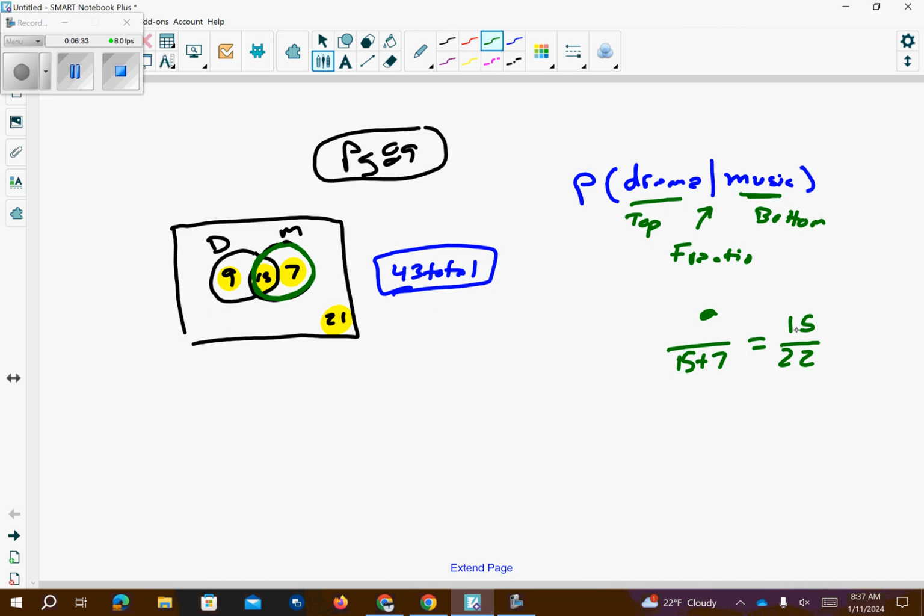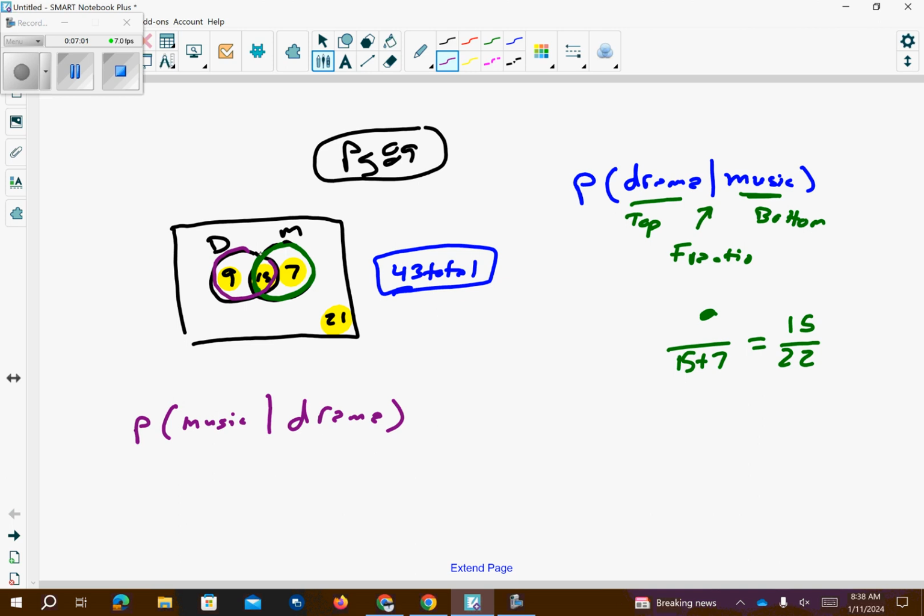So think about how I did that green circle. That green circle are the only people left in the class. Not because of the 15, because it's between both, because they like drama. The only thing that makes the denominator is if they like music or drama. But no matter what, it'll always be 15 because they always like both. Got it. So this is going to be music such that they like drama. So the drama becomes my denominator.